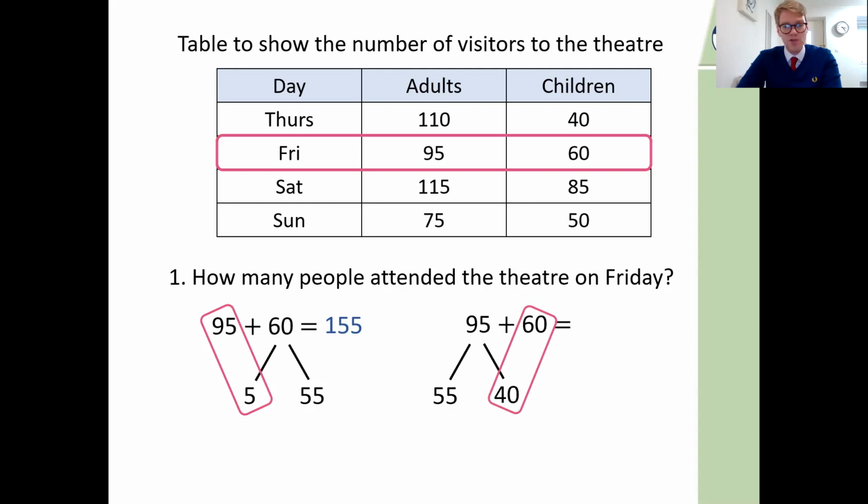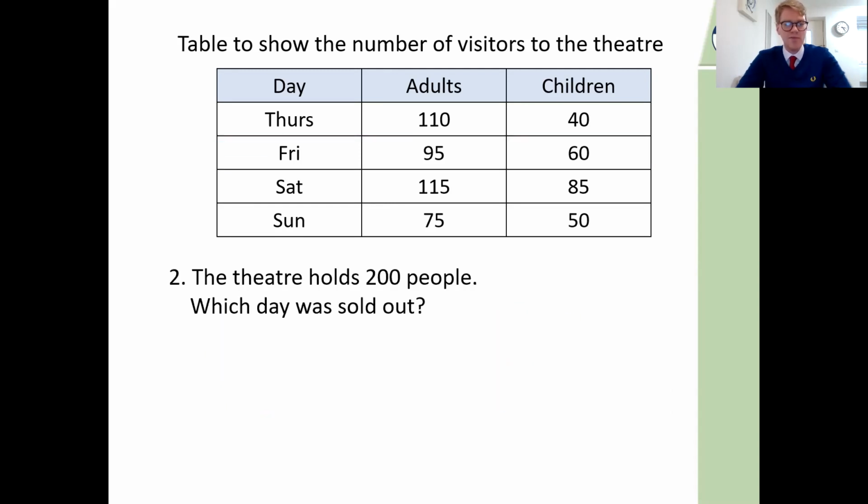I could have taken out the 40, added that to 60 to make 100, and then have the 55 left. Either way, we get the same answer. Question 2. The theatre holds 200 people. Which days were sold out?